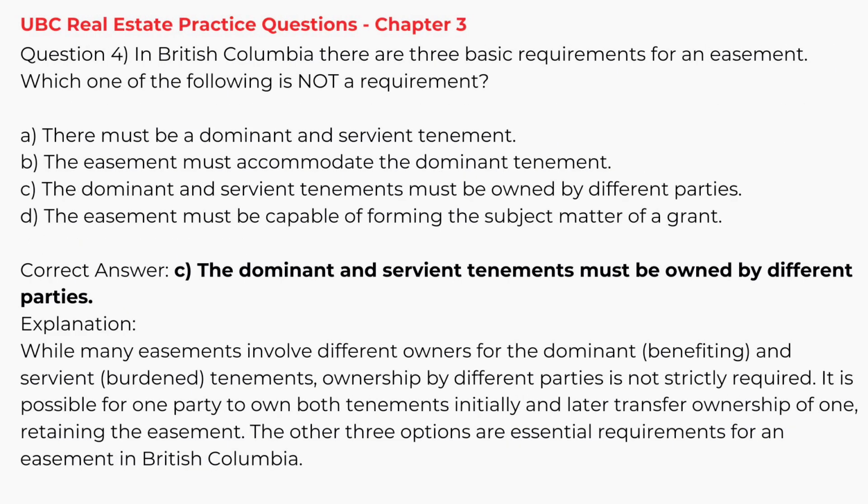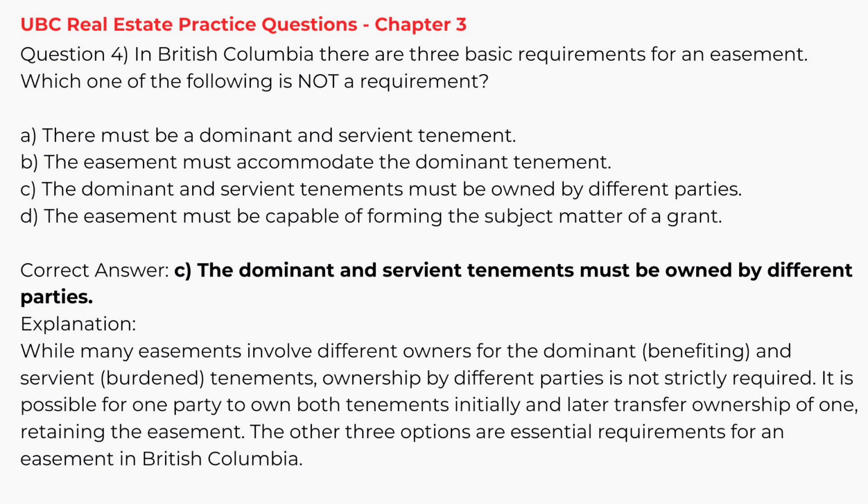Question 4. In British Columbia, there are 3 basic requirements for an easement. Which one of the following is not a requirement? A. There must be a dominant and servient tenement. B. The easement must accommodate the dominant tenement. C. The dominant and servient tenements must be owned by different parties. D. The easement must be capable of forming the subject matter of a grant. Correct answer C. The dominant and servient tenements must be owned by different parties.